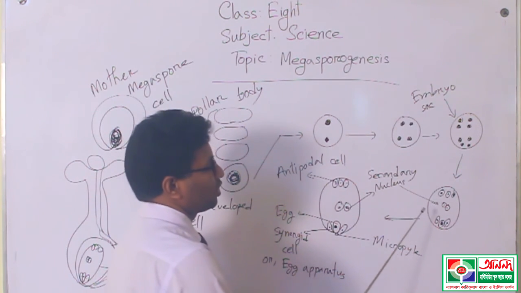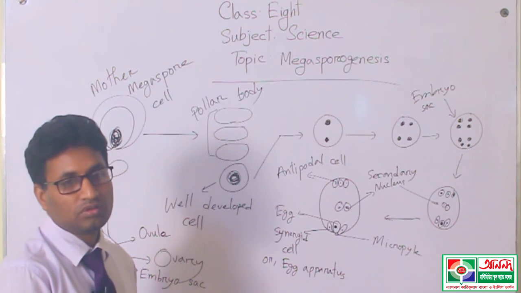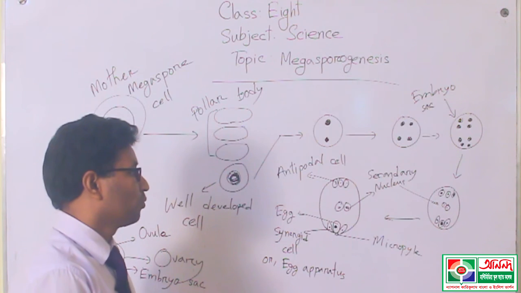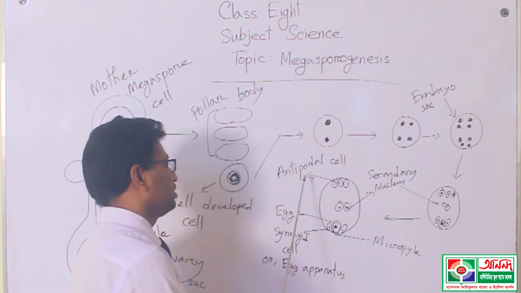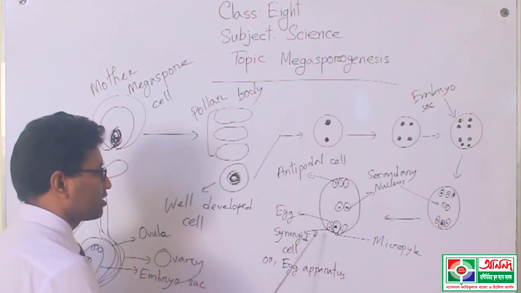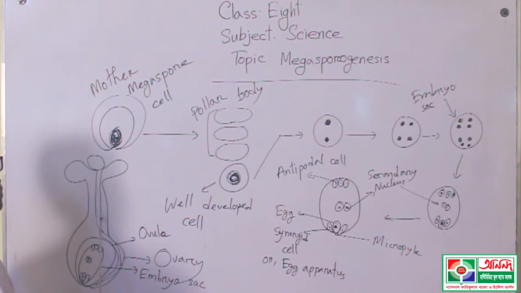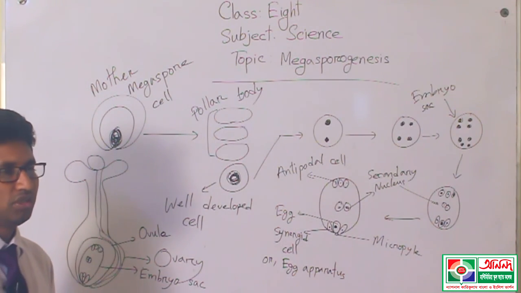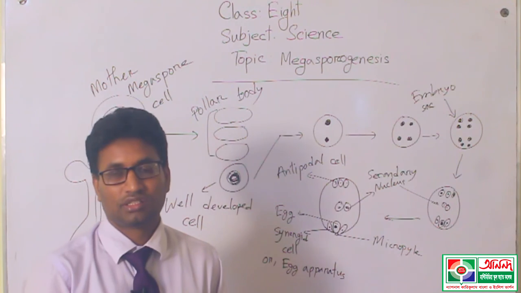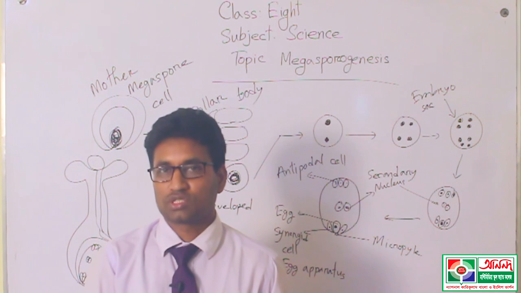Within the embryo sac, in the middle position 2 cells are present, called the secondary nucleus. On the other pole 3 cells stay, and these 3 cells are respectively called egg apparatus or synergid cells. On the other side, the 3 cells are antipodal cells, and these structures form within the ovary at the same time. On the other hand, with the help of the anther or pollen tube, we create the male gamete, and the male and female gametes unite and create a structure called the zygote, and the whole process is called the fertilization process.